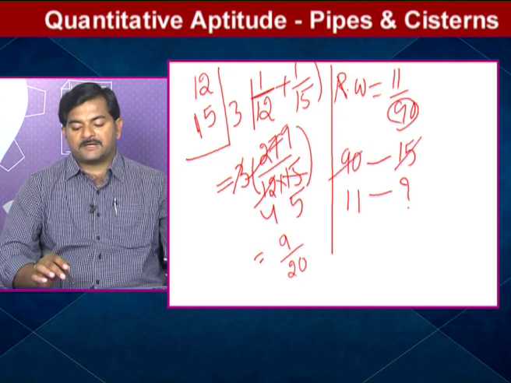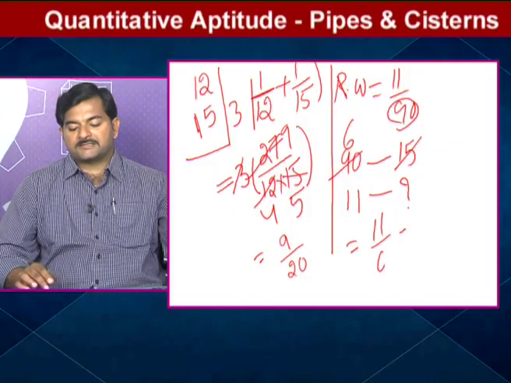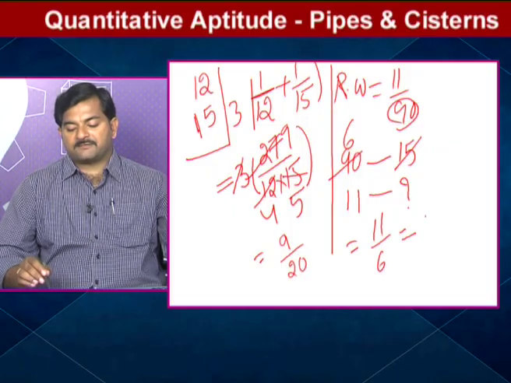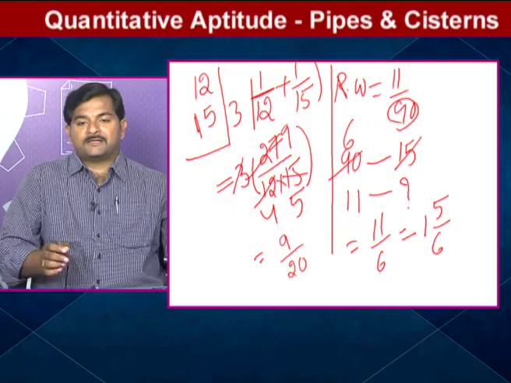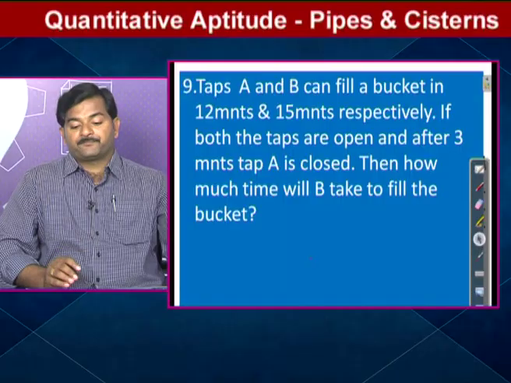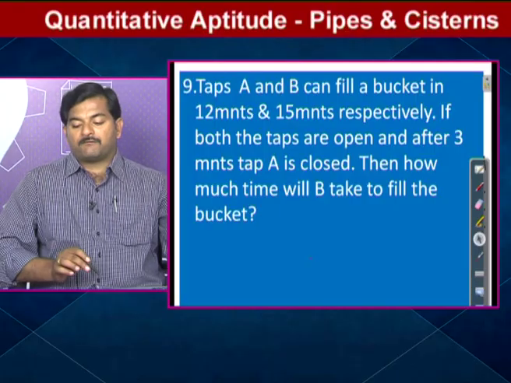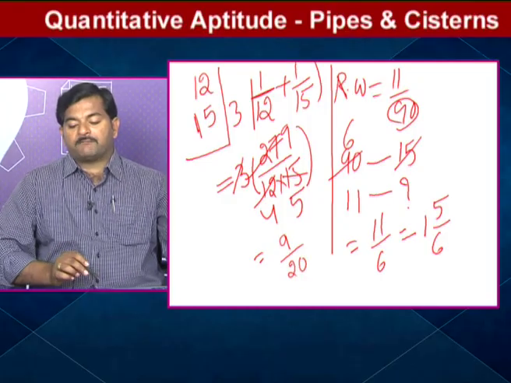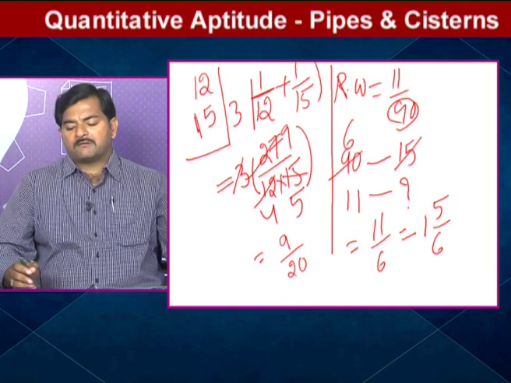Simplification: 15 ones are 15, six are... What I am getting? 11 by 6. 11 by 6 means after simplification 6 ones are 6, so 5 left, converting into mixed fraction, 1 5 by 6. Then how much time will B take to fill the bucket? 1 5 by 6 hours we can say, or converting into minutes, 1 hour 50 minutes we can say. That is the remaining work.